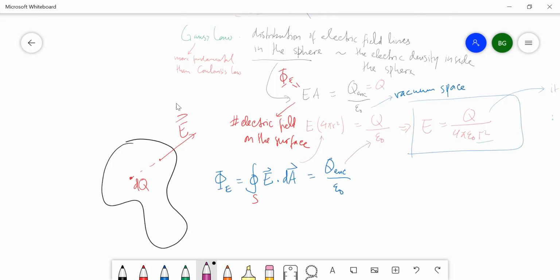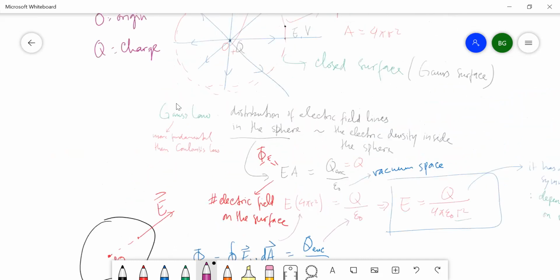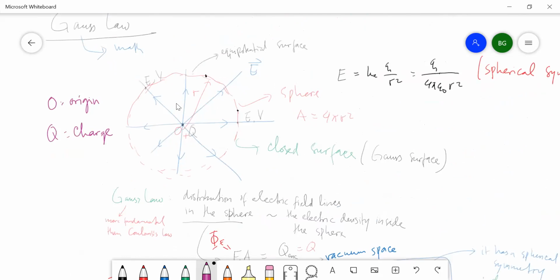Dan E dot A pada permukaan tertutup itu tidak lain adalah flux medan listrik. Sekarang kita ambil contoh untuk muatan titik.